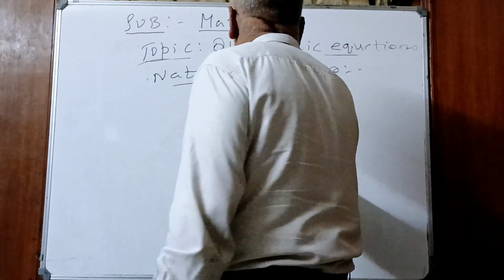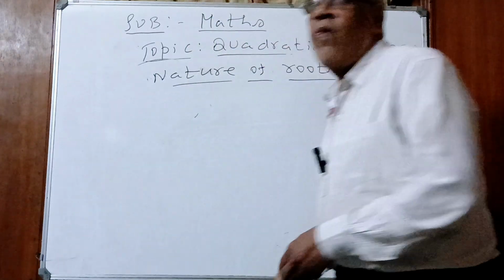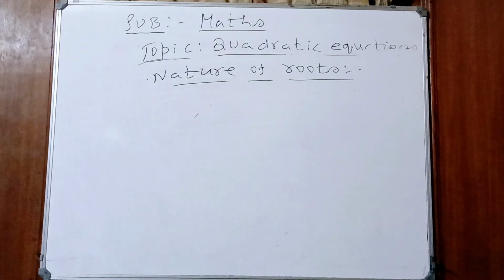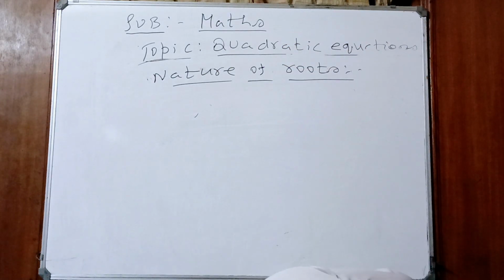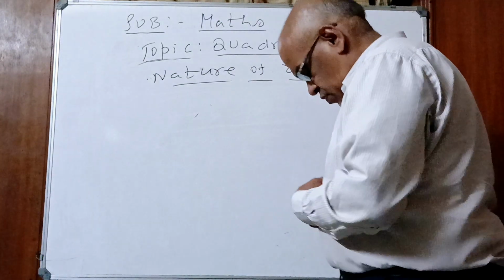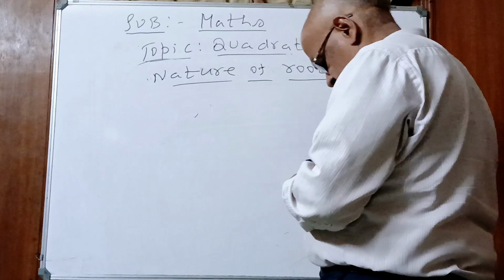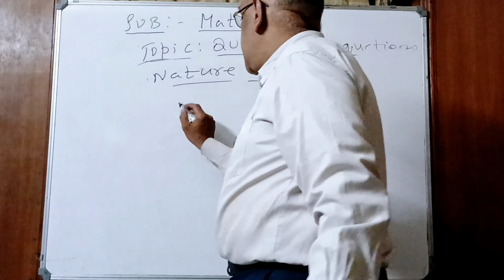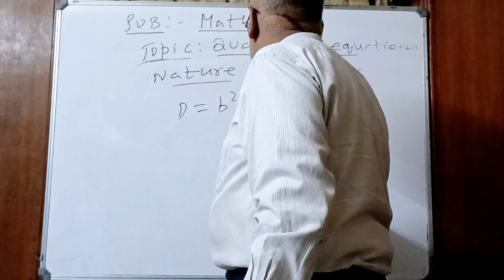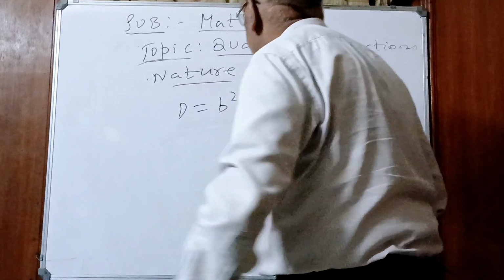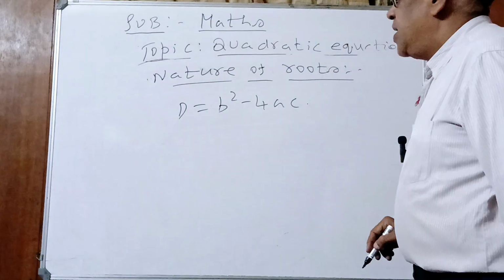Now we discuss, children. What did we discuss in the previous topic? Discriminant. What is that? D, which is b square minus 4ac. D is equal to b square minus 4ac, which will decide the nature of the roots.